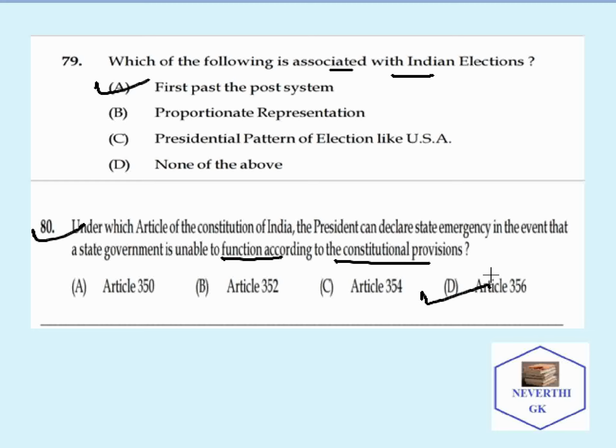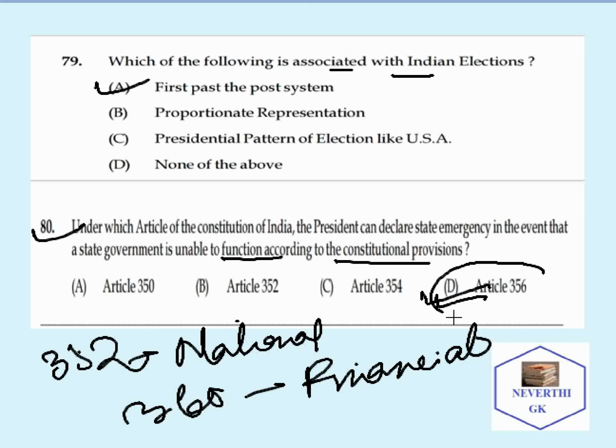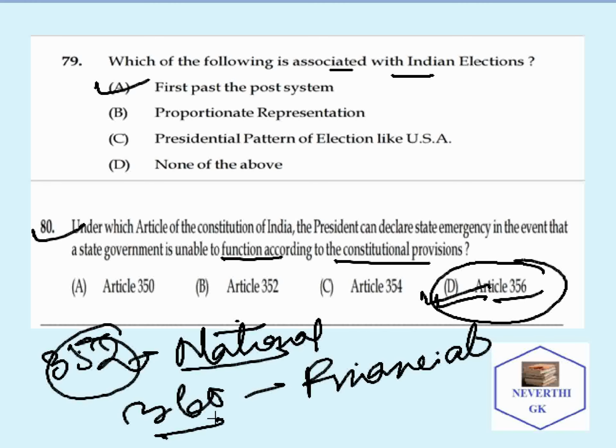The correct answer is 356. Article 352 is related with national emergency, and Article 360 is related with financial emergency. So state emergency is associated with Article 356.